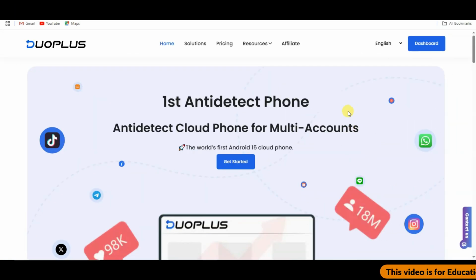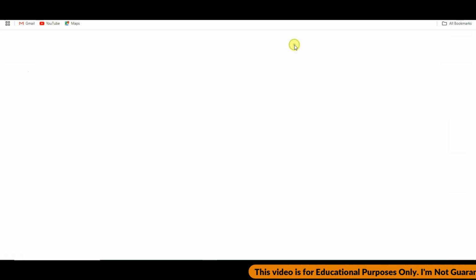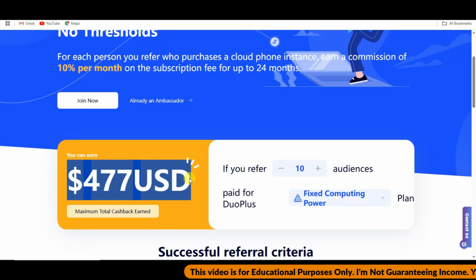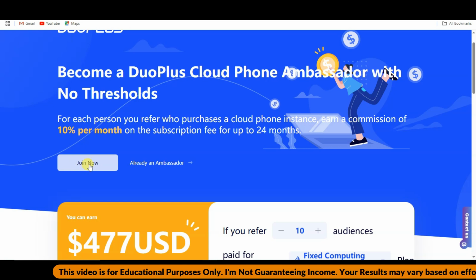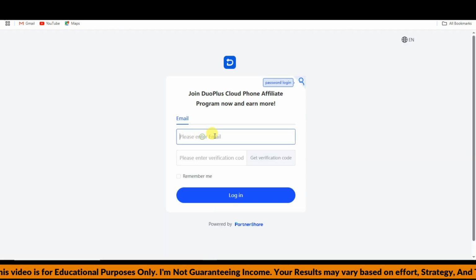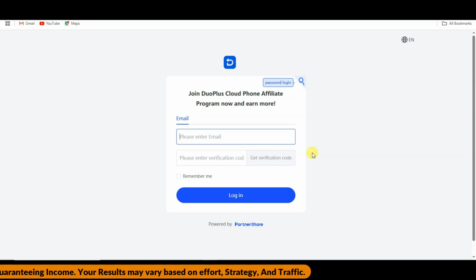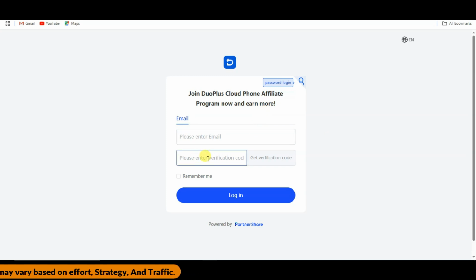Guys, if you want to earn money from Duoplus platform, then you can click on affiliate button. Here you can see you can earn good amount of money using Duoplus platform. You can click on join now button. Now you can type here your email address and then you can click on get verification code button. You can receive verification code on your email address. You can type your verification code and at last you can click on login button.